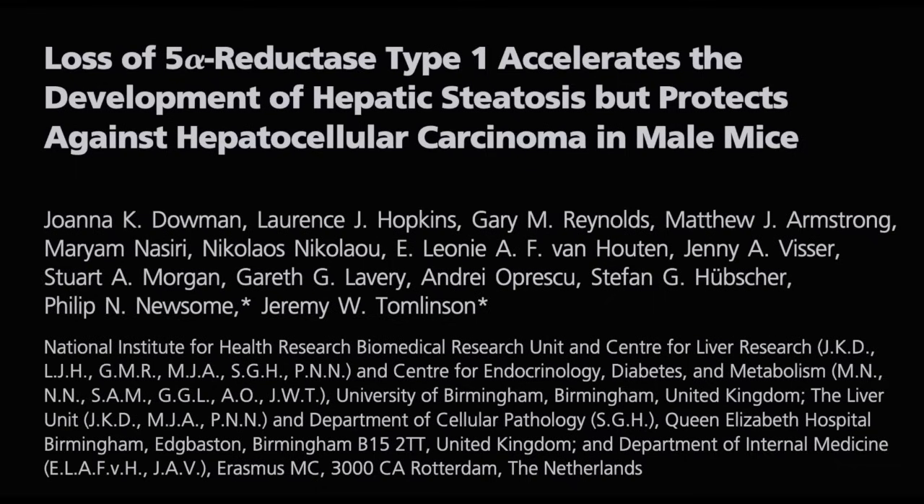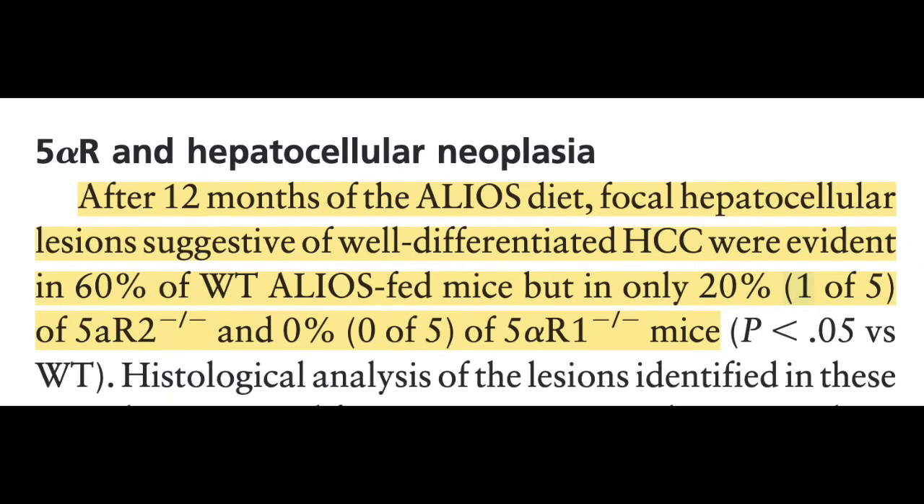In addition, DHT has also been linked to a form of cancer called hepatoma, which is an extremely deadly liver cancer. So, if we go back to one of the first studies I presented in this video, there was a study titled, quote, "Loss of 5-alpha reductase type 1 accelerates the development of hepatic steatosis but protects against hepatocellular carcinoma in male mice," unquote. I didn't mention it before, but now that I brought up the subject of liver cancer, I thought it was important to show you all this. One of the findings of the study was that eliminating the type 1 5-AR isoenzyme in mice reduced the incidence of liver cancer from 20% of mice to 0%.